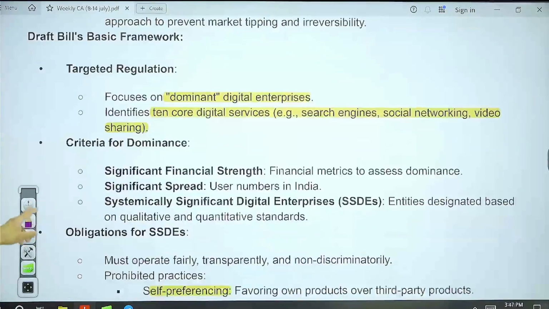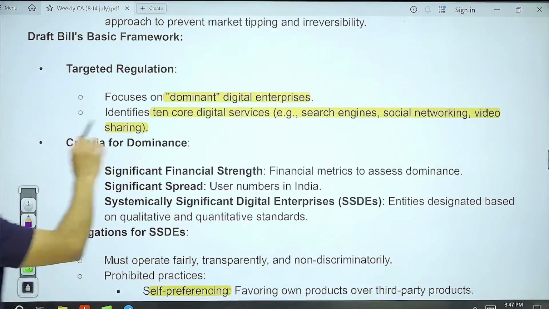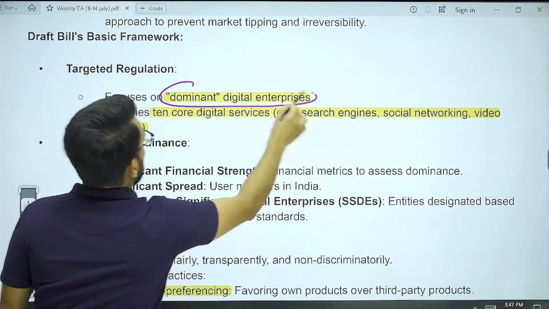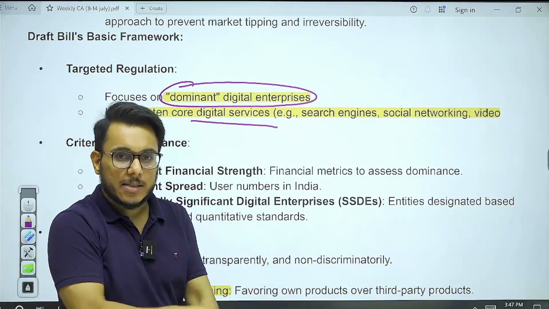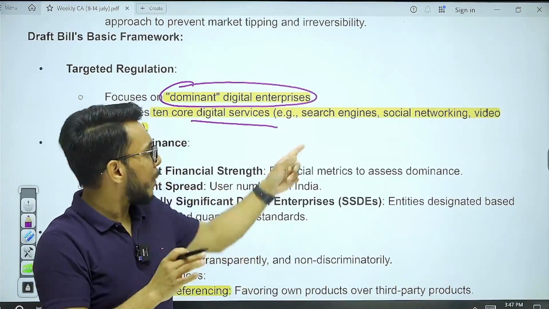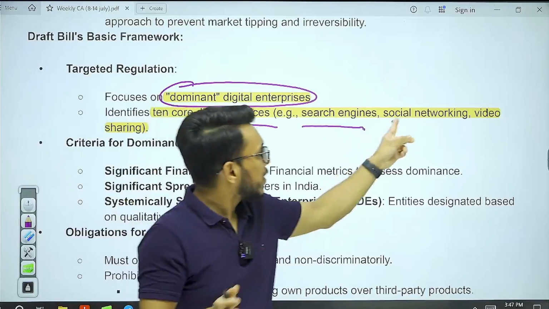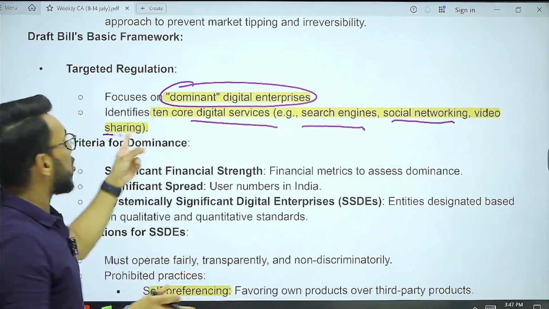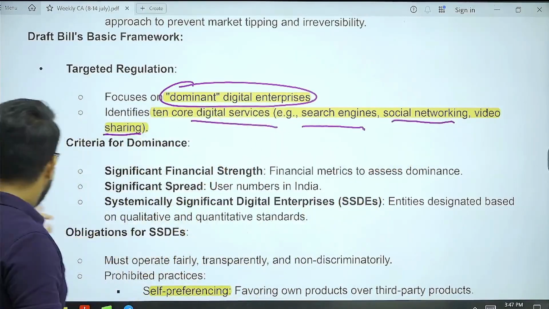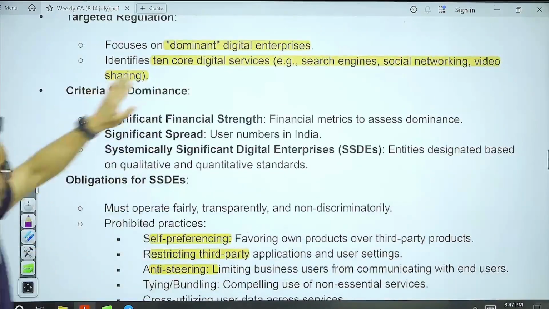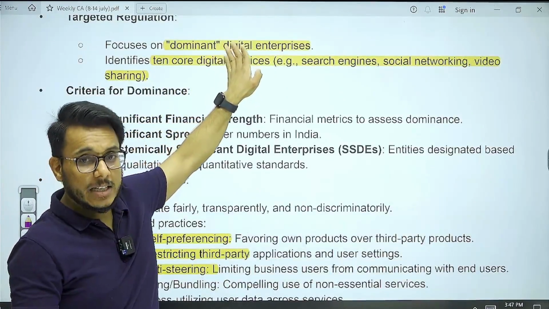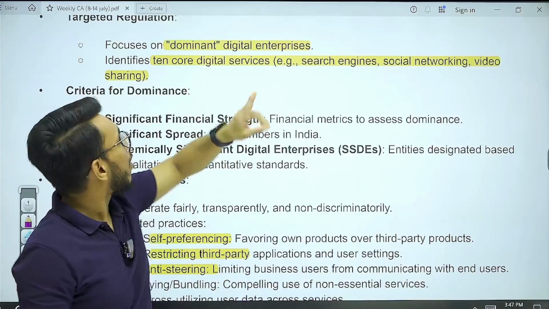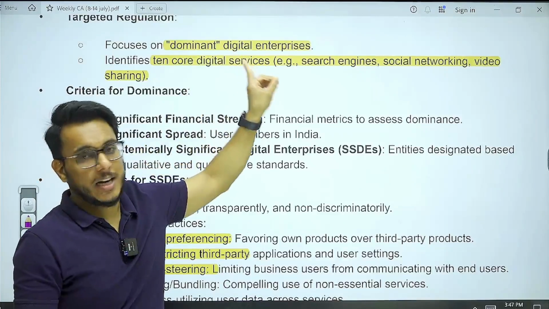Now, what are the basic features of this draft bill? Number one, it focuses on dominant digital enterprises. Who are the dominant digital enterprises? These are companies operating in domains such as search engines like Google, social networking, and video sharing websites. The bill talks about 10 digital services, and in these 10 services, the biggest players will be called dominant digital enterprises.